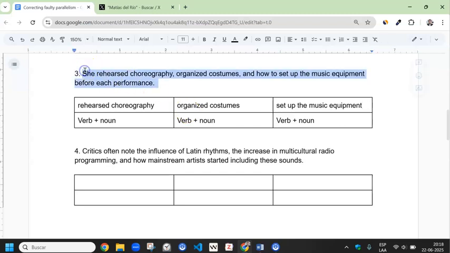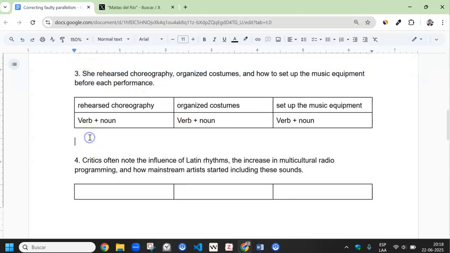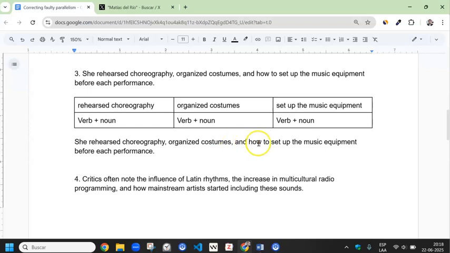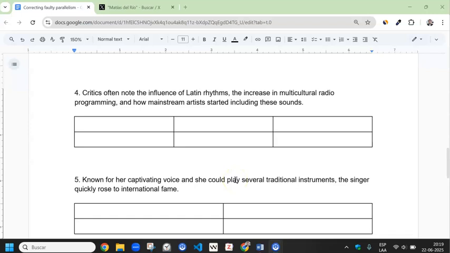The corrected sentence then is this one. We'll just copy it and paste it. We'll get rid of this part. She rehearsed choreography, organized costumes, and set up the music equipment before each performance. And that looks much better. Let's move on to number 4.